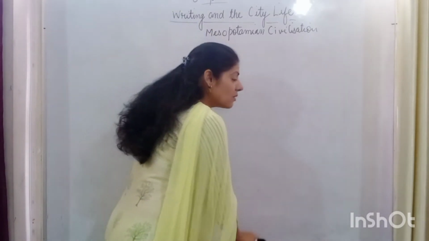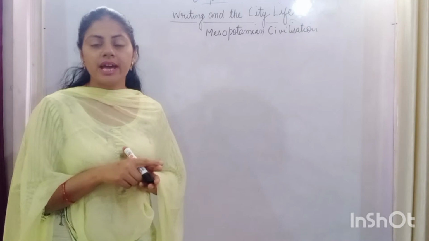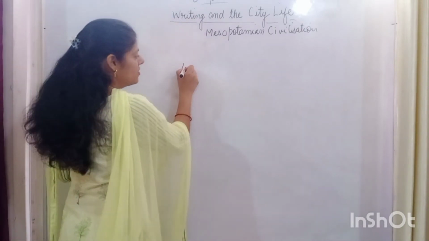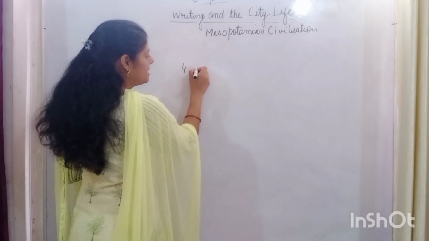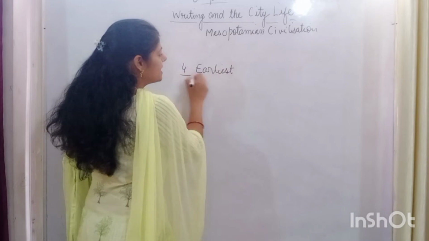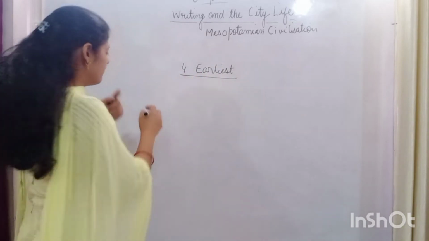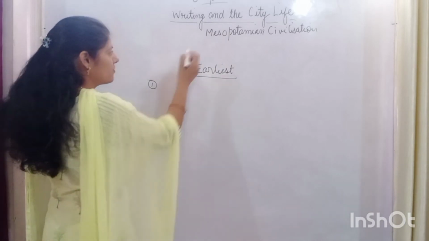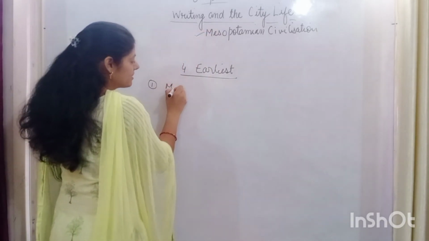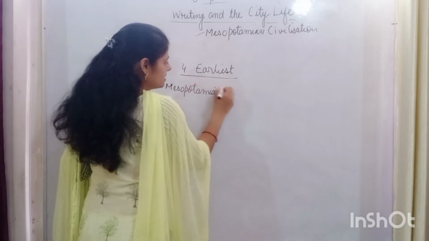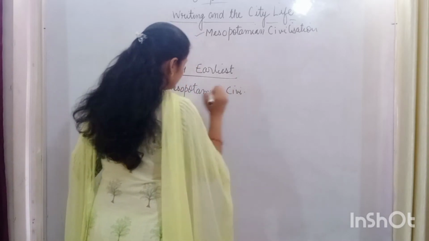When we study world history, we come to know that there were four earliest civilizations of the world. The first, the oldest civilization, was the Mesopotamian civilization.